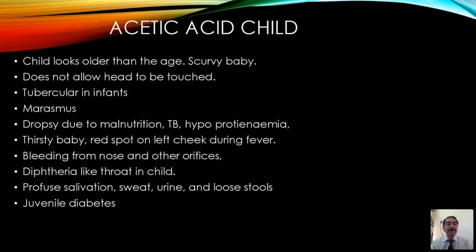That is very helpful. And diphtheria-like throat in a child, where frequent attacks of either follicular or membranous tonsillitis is a very specific feature we see in acetic acid. A profuse salivation, sweat is also profuse. Profuse salivation, profuse sweat, profuse urine, and profuse stools, meaning loose stools. This is a very characteristic feature of the acetic acid child. Wherever you remember there is excessive dribbling of saliva, the patient sweats more, passes excessive urine compared with the intake of water, you can think of acetic acid and the child can be made correct.